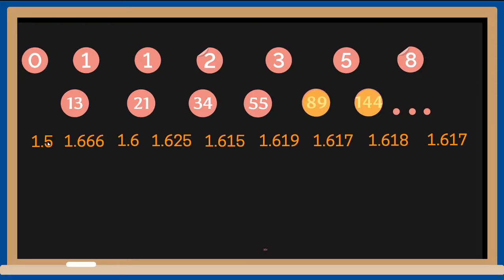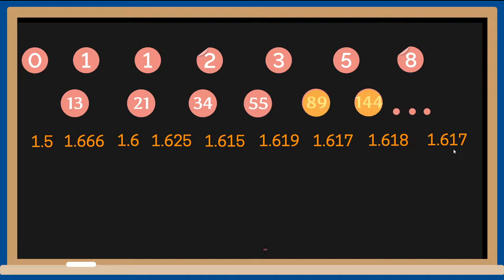This is 1.5, then it goes up to 1.66, then it comes down to 1.6, then it goes up to 1.65, then it comes down to 1.615, goes up to 1.619, comes down a little to 1.617, goes up a bit to 1.618, comes a bit down to 1.617.